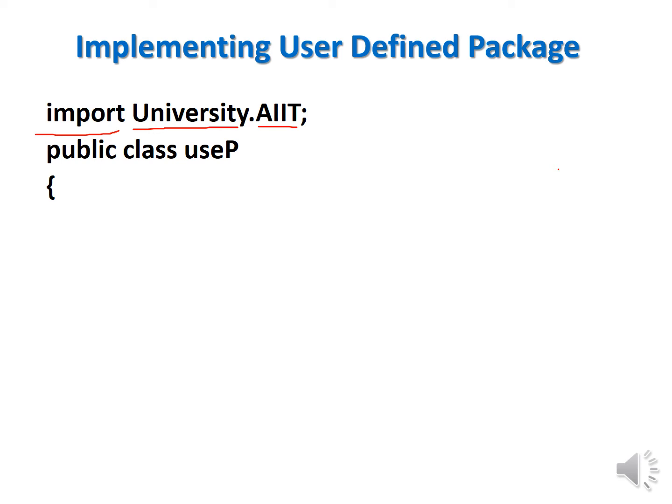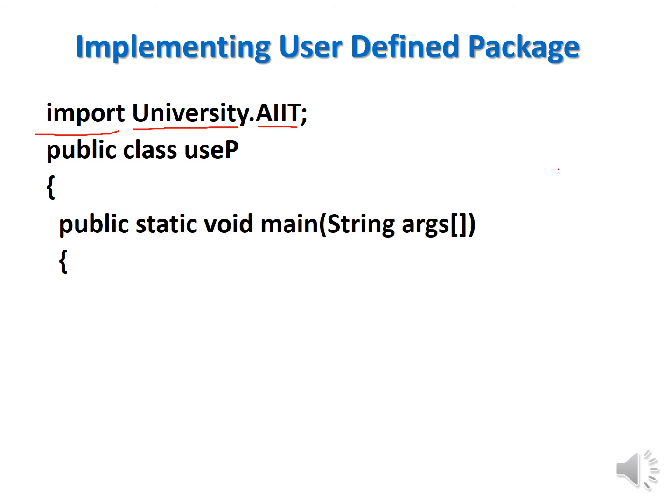Now I have written a class, a public class, and the name of that class is UseP. Then I write public static void main String args. That means I have written the main method, and now see that AIT is a part of my program. The AIT class is a part of my program. Here I am creating an object of the AIT class. The name of that object is obj, and this is a user defined constructor I am using. AIT obj equal to new AIT, that is the default constructor I have used.